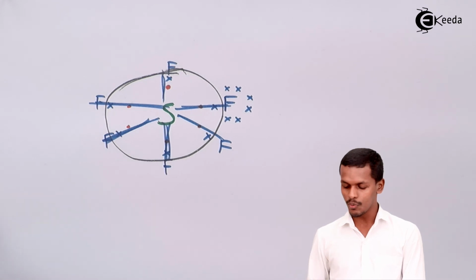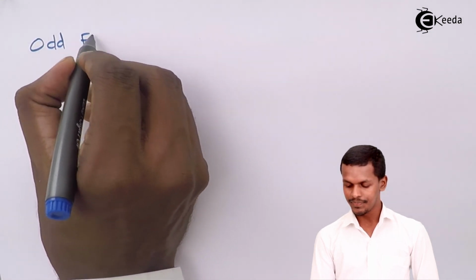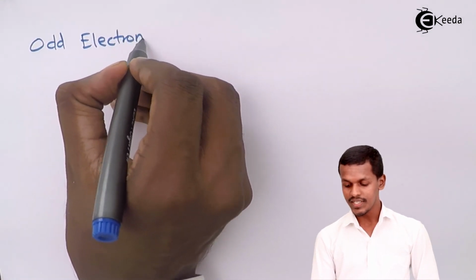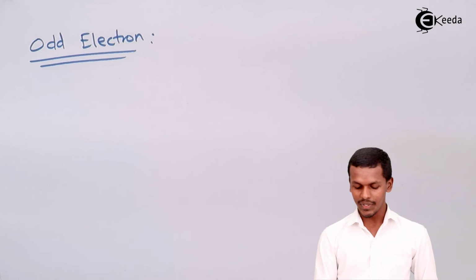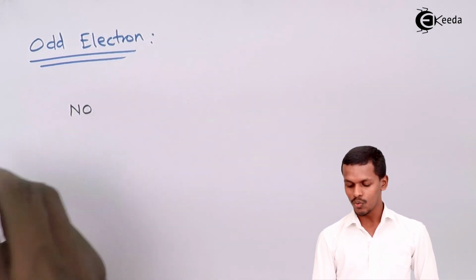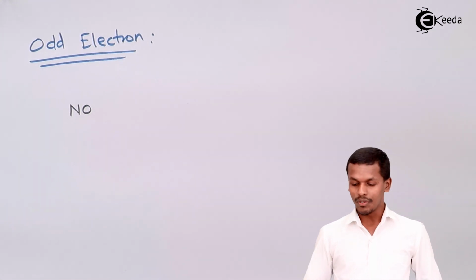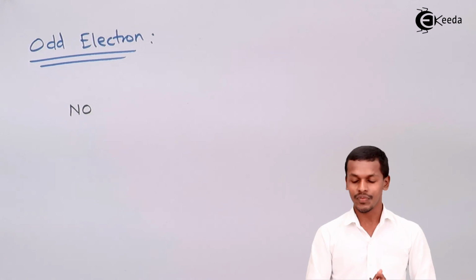But talking about the next one that I am going to talk about, that is odd electron. So there are also certain molecules that are not following the octet rule, but still they are stable in nature. So suppose we are talking about odd electron. Let me give an example in this case, that is the structure of NO. The molecule NO, the representation of this can be shown in this way,